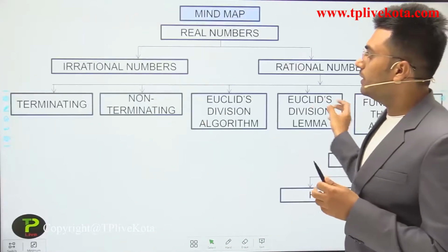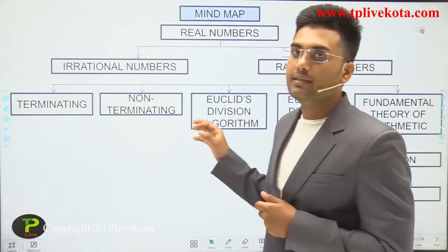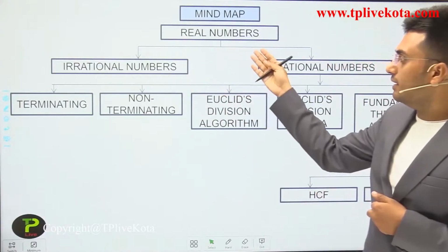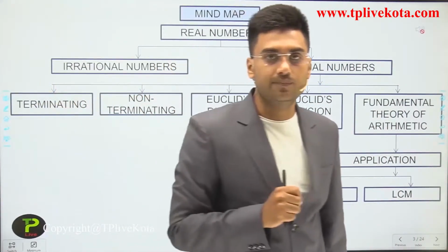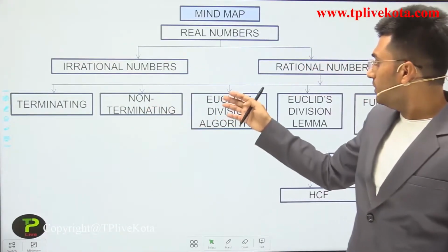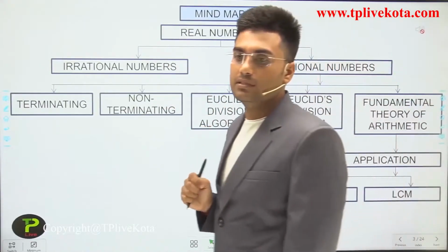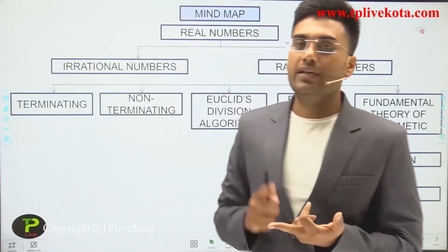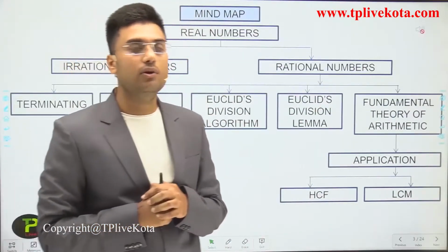After the chapter outline, this is the mind map of how we cover all the topics. Under real numbers we study irrational numbers and rational numbers, and under rational numbers, terminating and non-terminating but recurring numbers. Then Euclid's division lemma, Euclid's division algorithm, then the fundamental theorem of arithmetic.